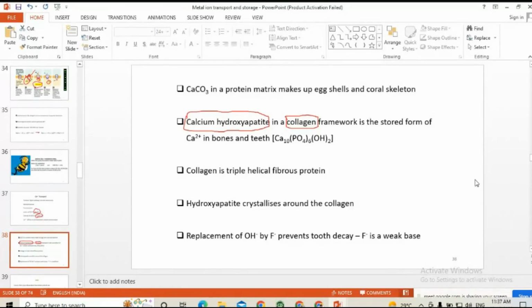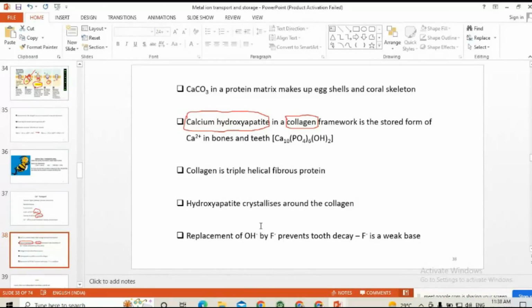So what would happen? The hydroxyapatite crystallizes around the collagen, so it produces our so-called teeth as well as the bones, everything. The replacement of hydroxide ion. So in some cases, what would happen? Due to the presence of higher acidity, the calcium may leach out.